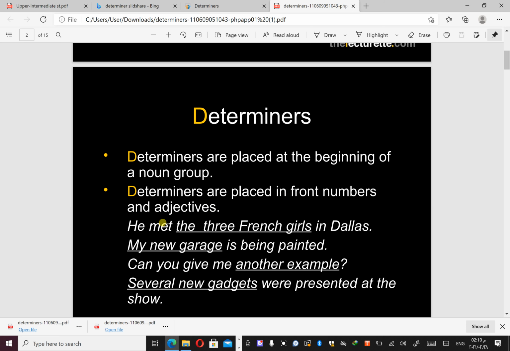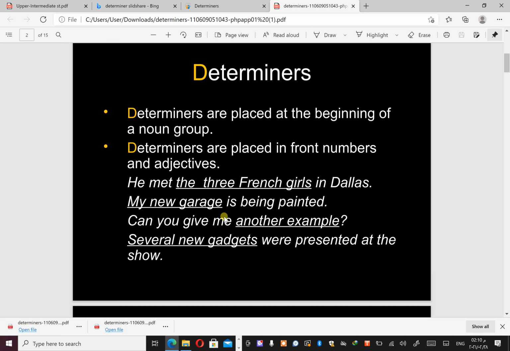Determiners are placed at the beginning of a noun group, as I said. Determiners are placed in front of numbers and adjectives. For example, "He met the three French girls in Dallas." Here "the" is a determiner, giving information about the three French girls. "My new garage is being painted." Here, what is the determiner? "My", because it already gives information. Which garage? It is my new garage.